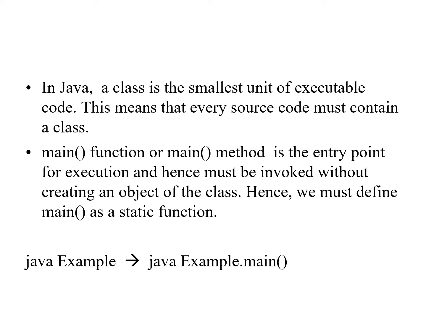Java runtime environment will automatically search for main method present in Example class. You are not expected to change prototype of main method. It should be written as it is. That is public static void main within parenthesis String array, and specify name of the array.